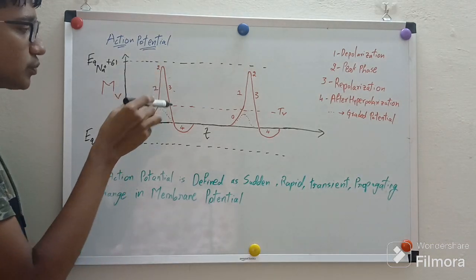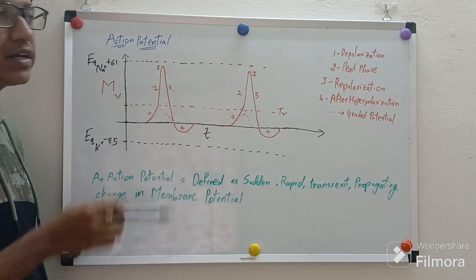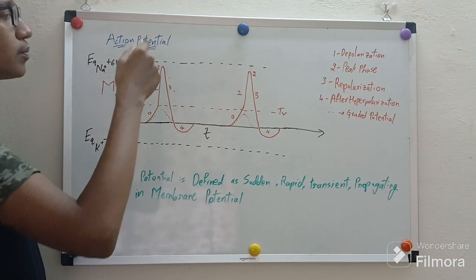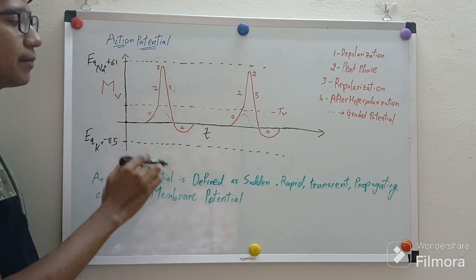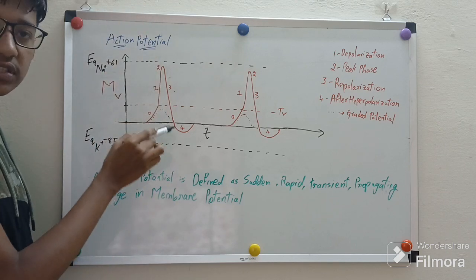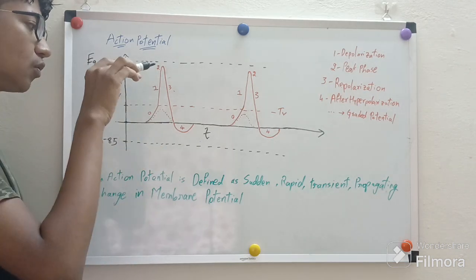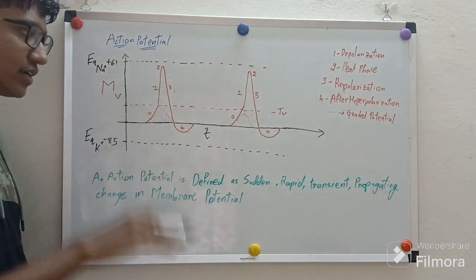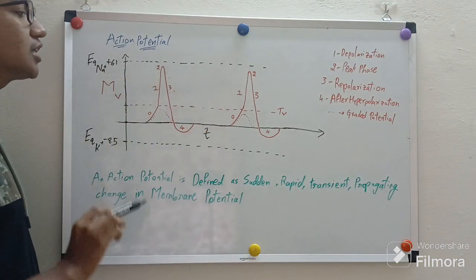How the membrane voltage progresses, you can see from here. It rises rapidly, it reaches a particular point, it doesn't grow from there on, it stops at a particular point and then it falls rapidly. It goes back to its resting membrane potential, but it doesn't stop there. It still goes downwards, that is, the membrane voltage still decreases until a particular point and then it returns back to its resting membrane potential.